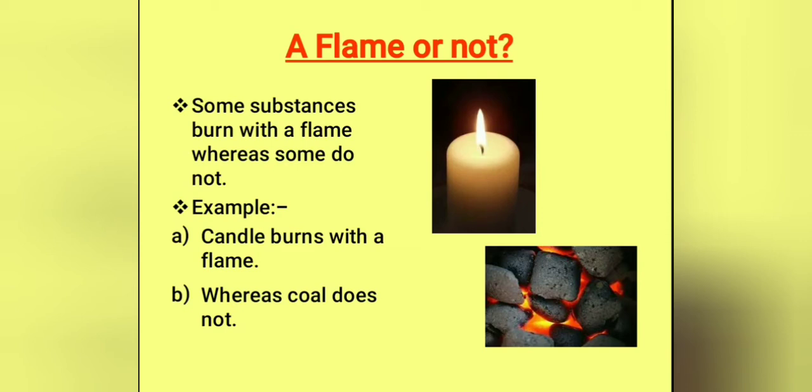So we have seen the kerosene lamp earlier, and also the candle. What happens? They are vaporizing through the wick. Wick means the thread in it, the cotton wick we use to burn a lamp.